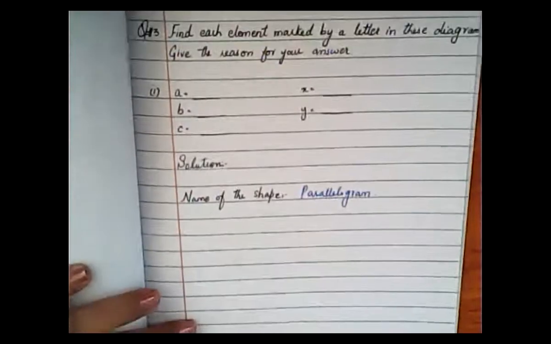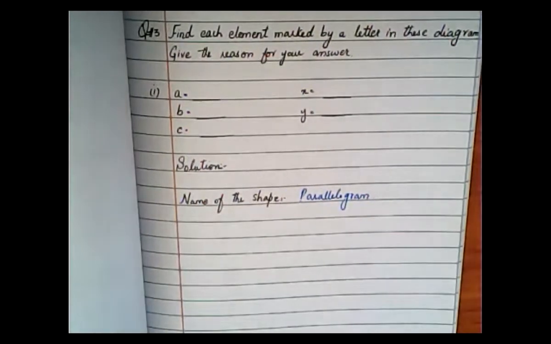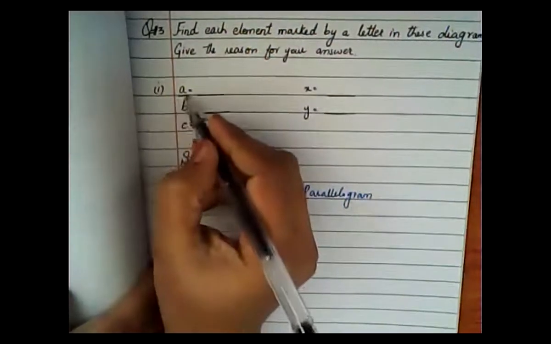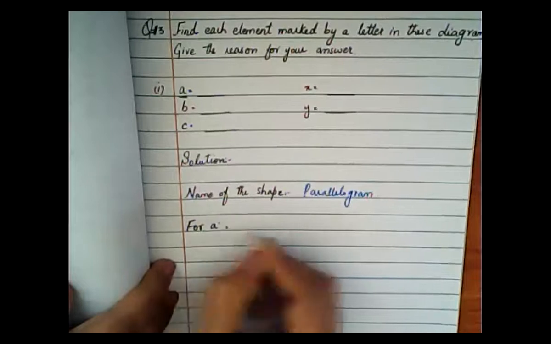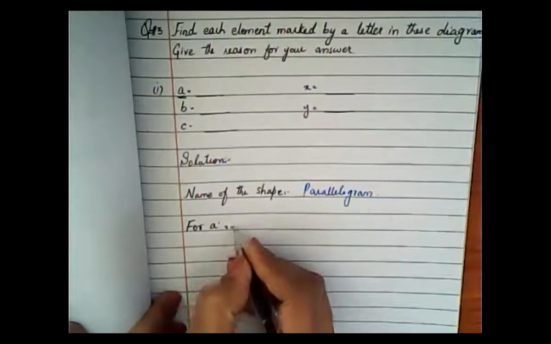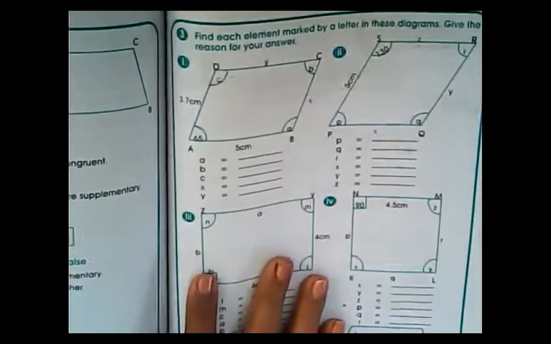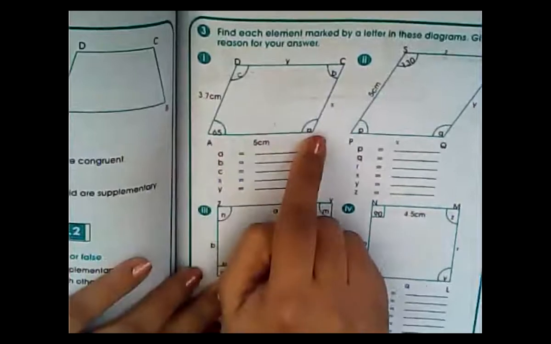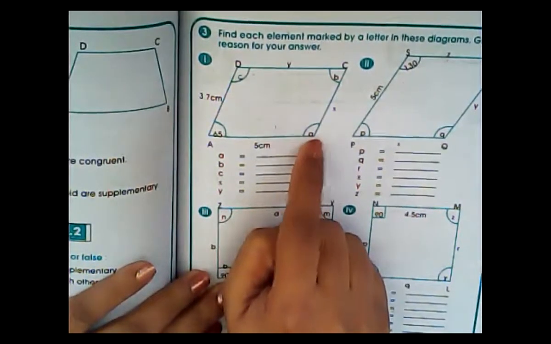Now write down the heading for A. Write down the heading for A. Means you are going to find out A. Okay, you are going to find out A here. So write down the heading for A. Understand? Now, this is your book, and this is angle A. Okay, this is your angle A, and you have to find out this angle A first.